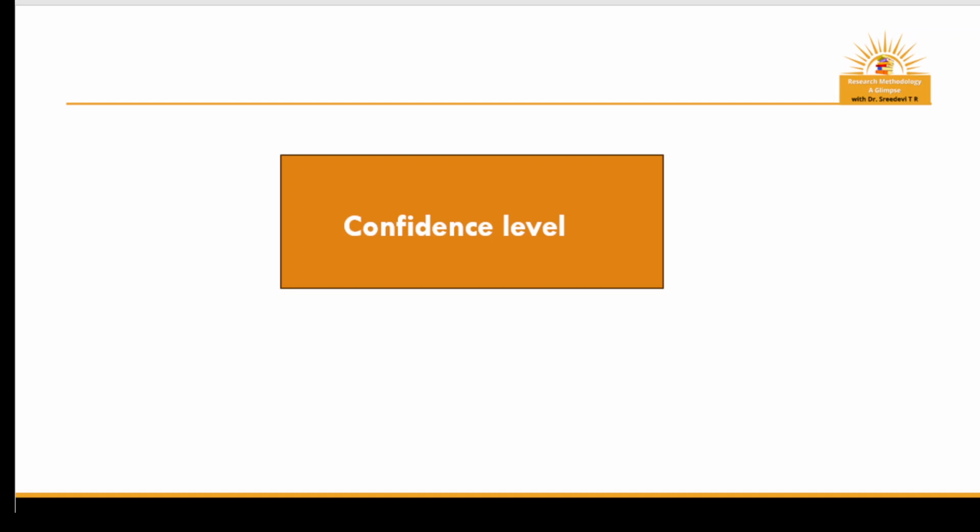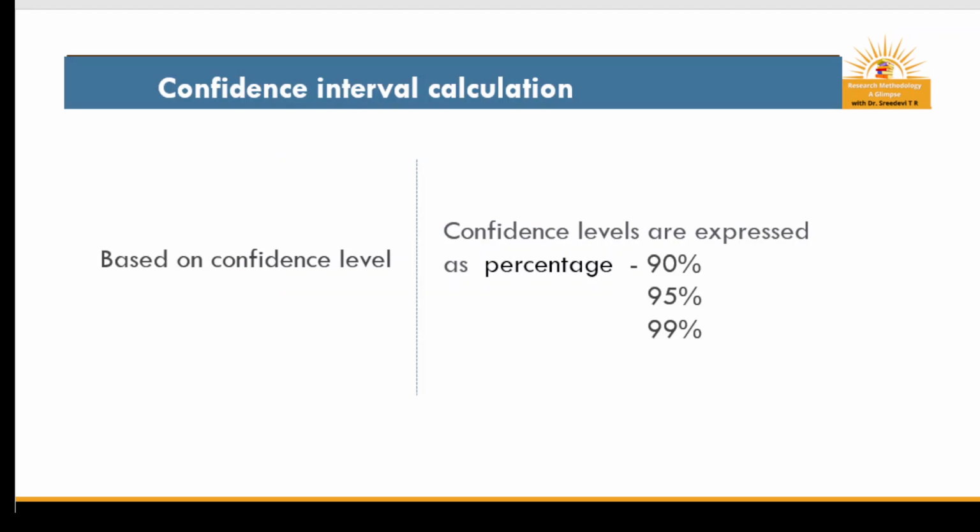Confidence level is the percentage of times it is expected to get close to the same estimate if the study is repeated. That is, the probability that the value of a parameter falls within a specified range of values. For confidence interval calculation, the confidence level is needed.